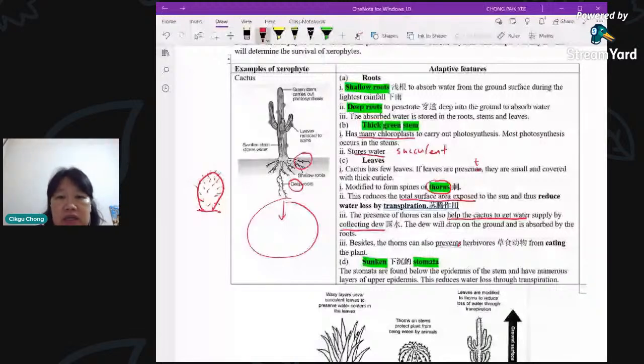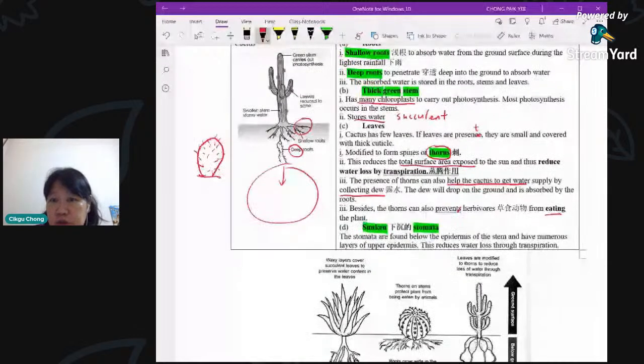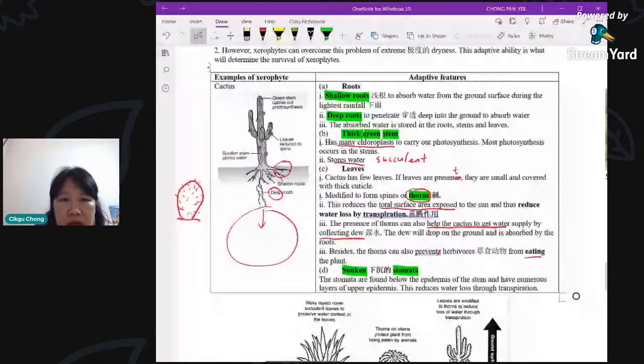Okay, so another one is sunken stomata. So this is the stomata I mentioned, I showed you the picture just now. This one is also a feature of xerophytes. So these are the features here. You can count how many there are. All right, 1, 2, 3, 4, succulent is 4. 5 thorns. 6 sunken stomata. Okay, you have at least 6 features here.